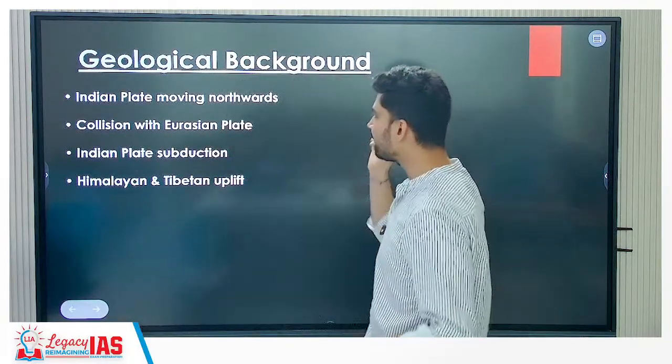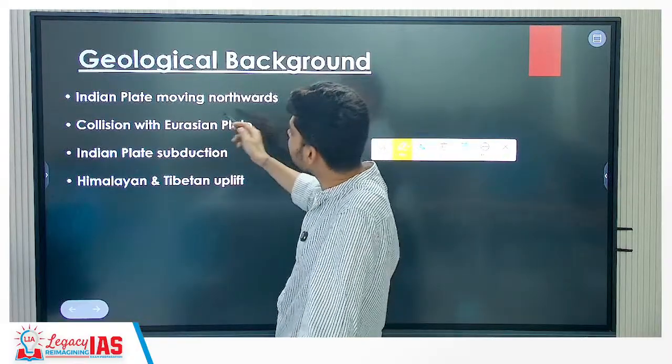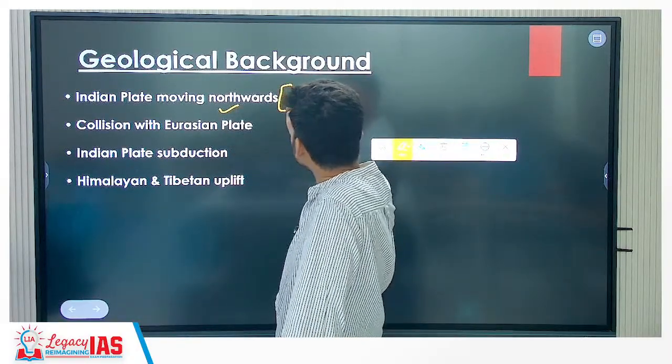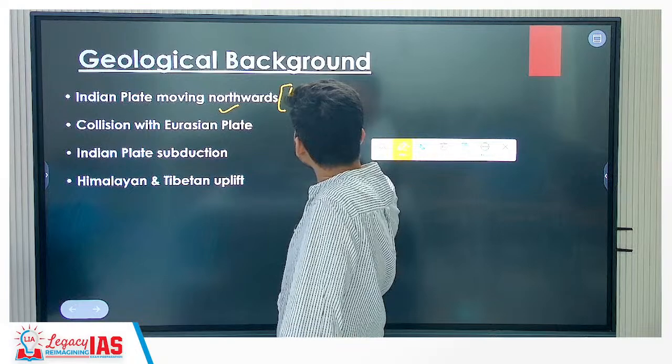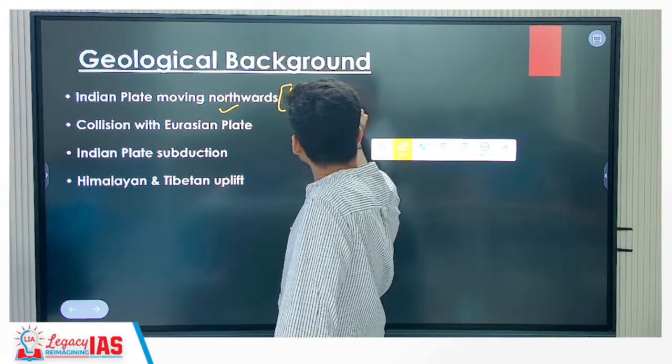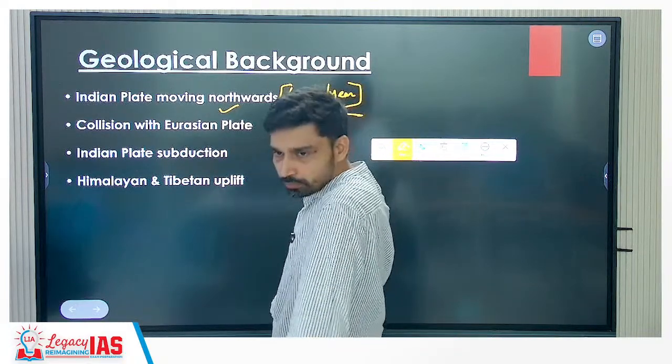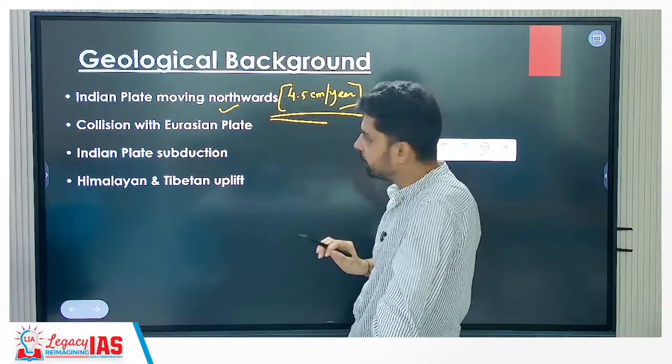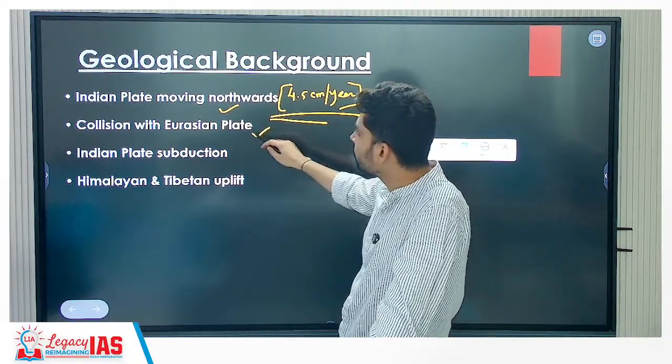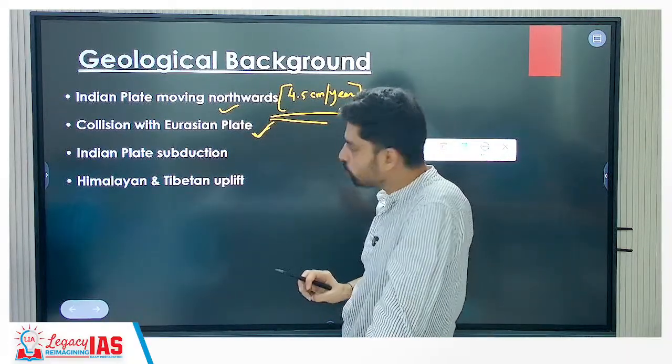Now the geological background, which we are already seeing. What is going on in this area? The Indian plate is moving northward. This we have discussed in class, and it continues even today. The Indian plate moves at roughly 4.5 centimeters per year. Because of its northward movement, it is continuously colliding with the Eurasian plate.